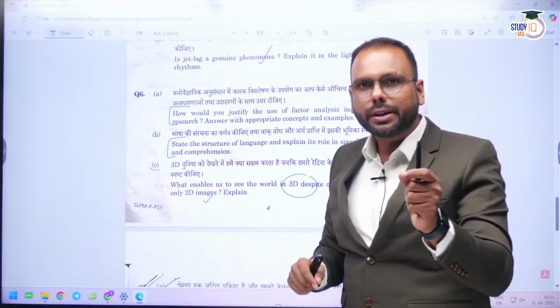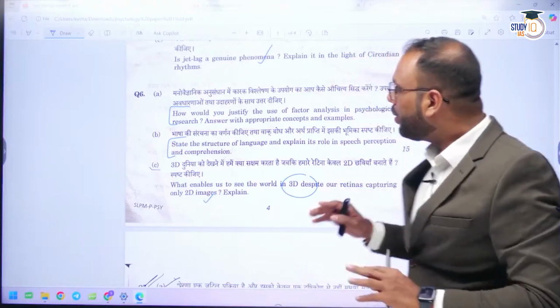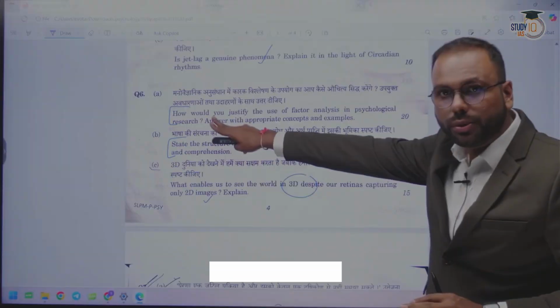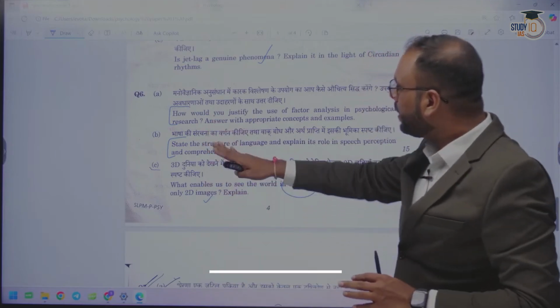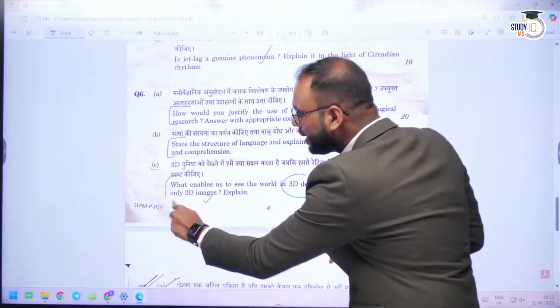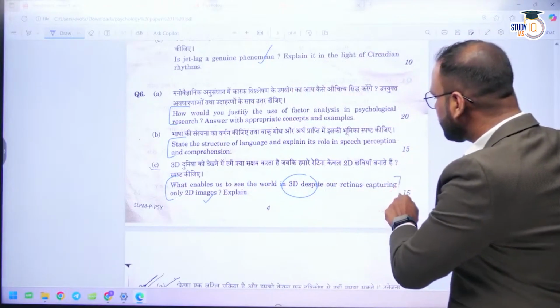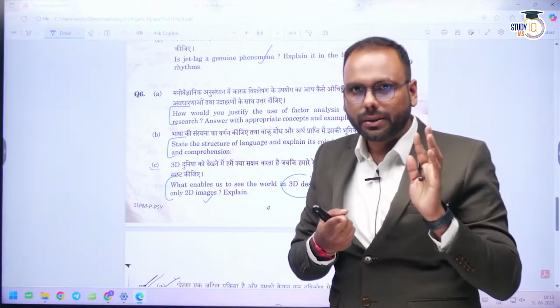So the question related to depth perception they have given, 2-dimensional and 3-dimensional. Now you can see in the sixth section, if you choose it, so we know that in optional we have to choose sections. Then the problem is that here you have to make diagrams, because you can justify this question only if you make good diagrams. So that's a problem you can see over here.